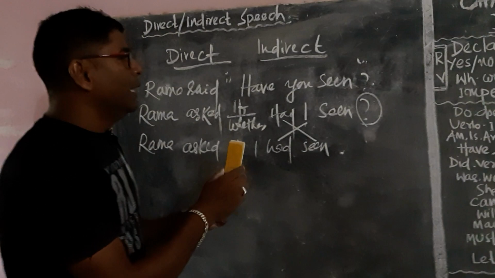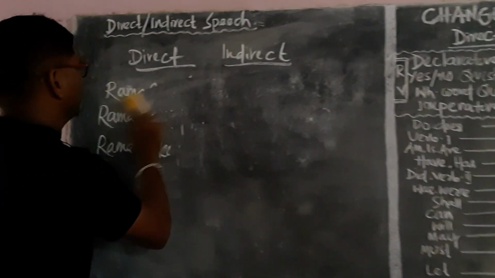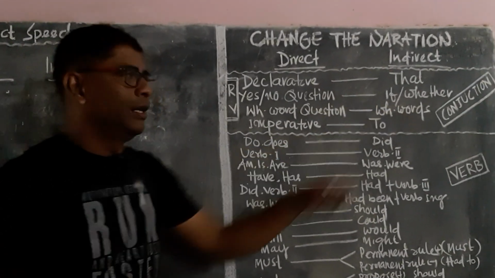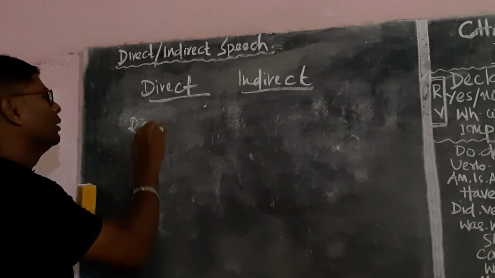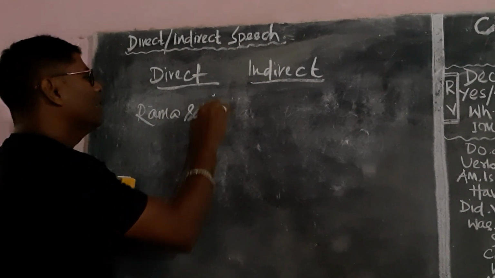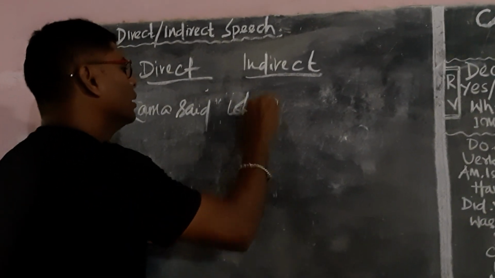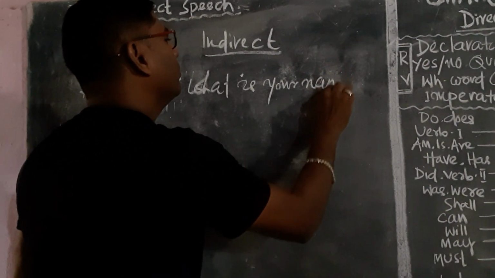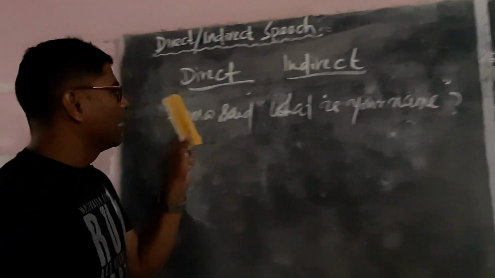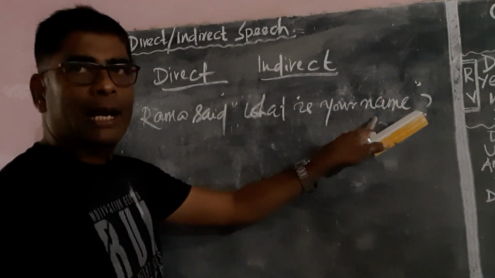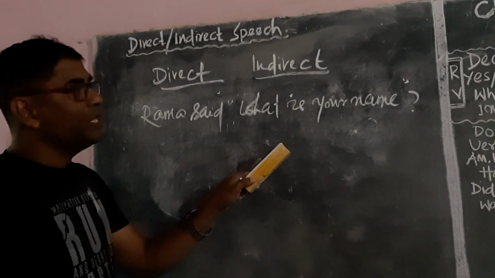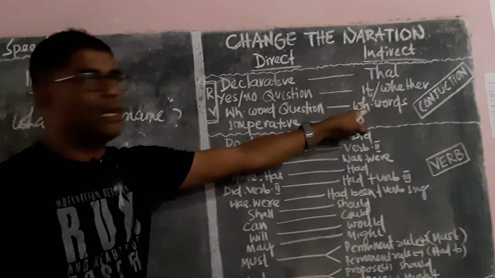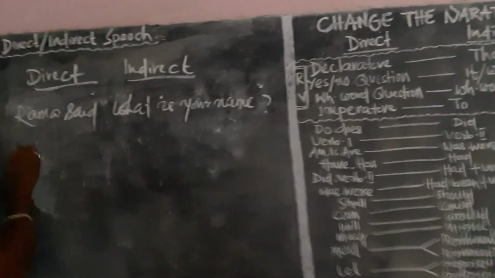Okay? Now it's time to use another conjunction. Another conjunction is the WH word question, the WH words. Example: Ramo said, what is your name? Ramo said is the reported verb. What is your name is the reported speech. The reported speech starts with a WH word, so we have to bring the WH word itself as the conjunction.